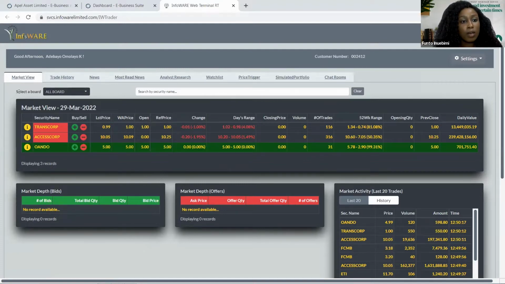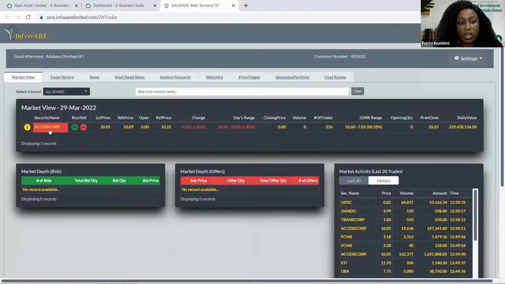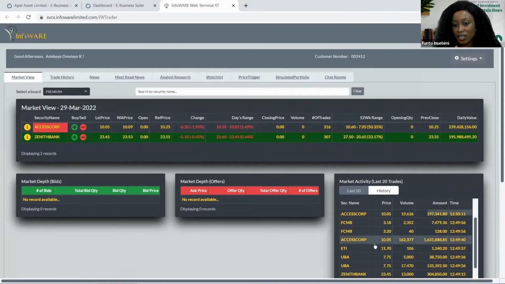On this screen, we have the select all board. Under the premium, you have the premium stock, as shown there, and then you can also see the market depth. Like now, because there's no transaction I've recorded, by the time I start trading on this platform, you'll be able to see the number of bids, the number of offers. We also have the market activities at the lower end here, which shows how the market is performing.